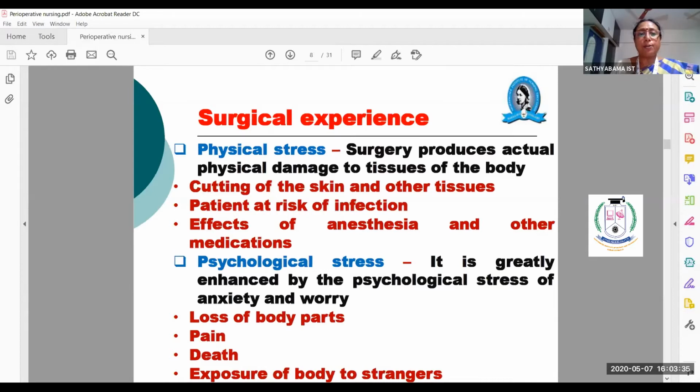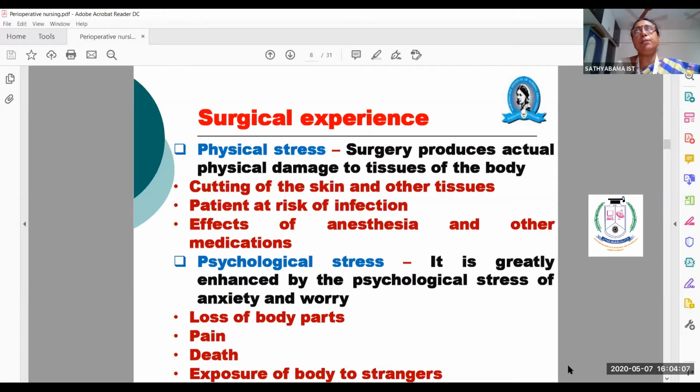When the patient undergoes a surgery and has a cut on the skin and other tissues and cells, there is a risk of infection, that is post-operative infection. You should be very careful. That's why in the ISICU, the nurse will not permit any visitor inside the ICU. Is it not? To prevent infection in any ICU setup, you have to maintain restriction of visitors.